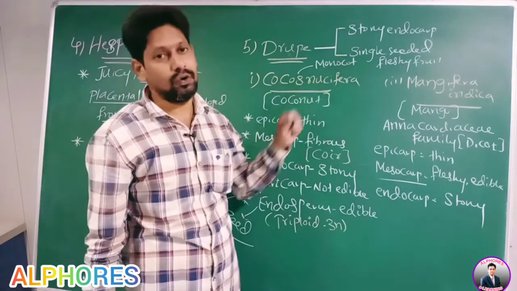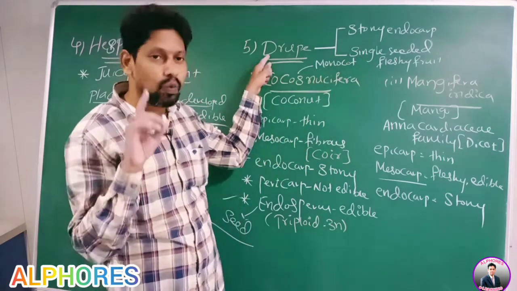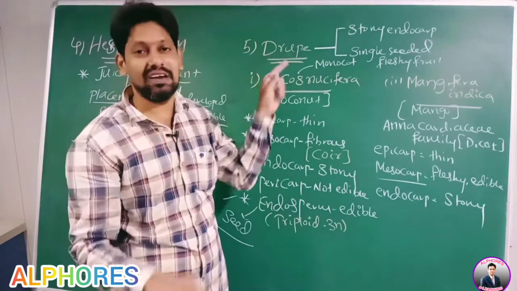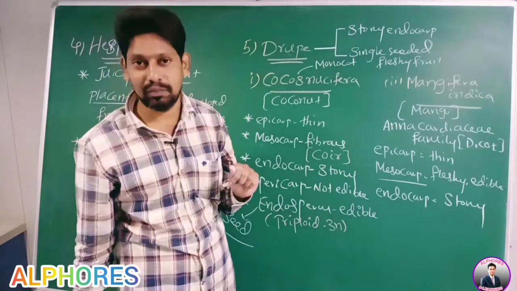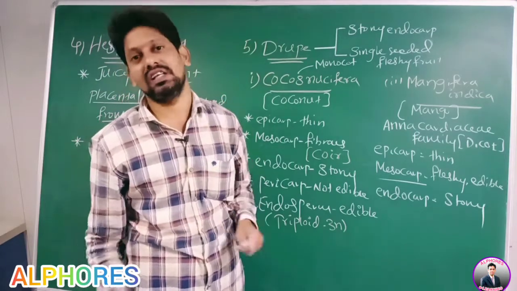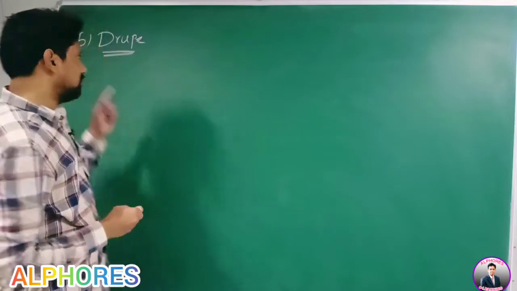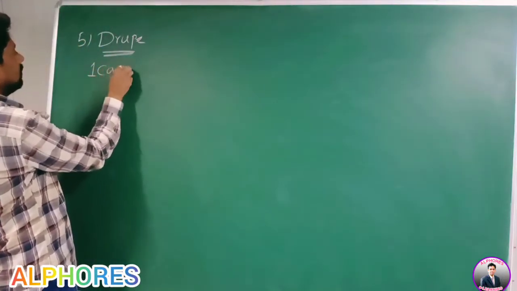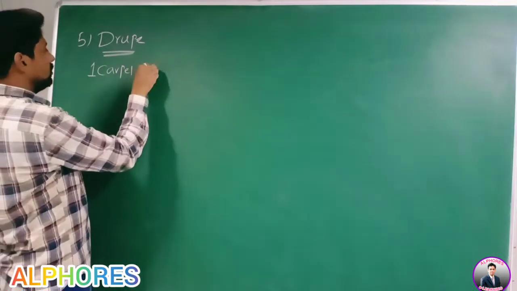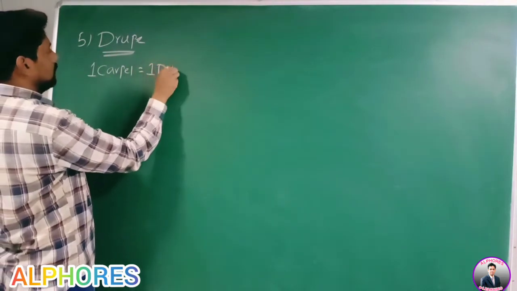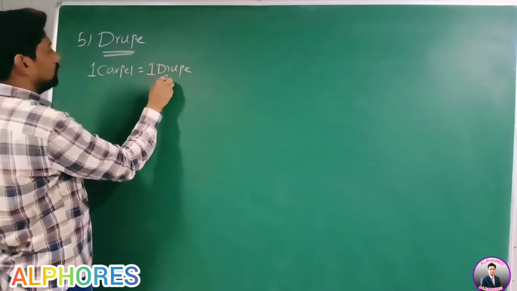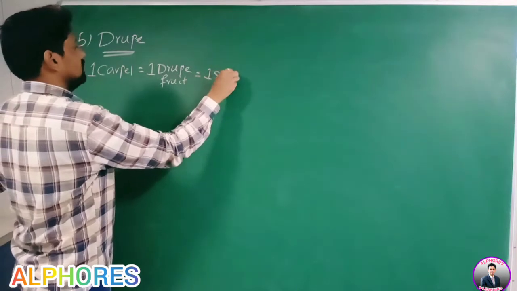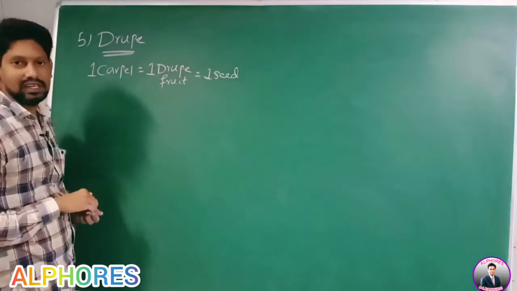If you take one drupe fruit, developed from one carpel, monocarpel, how many seeds? One seed.